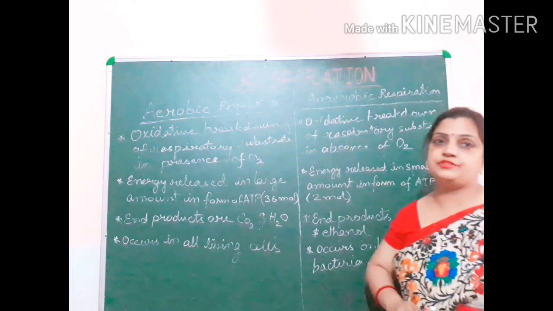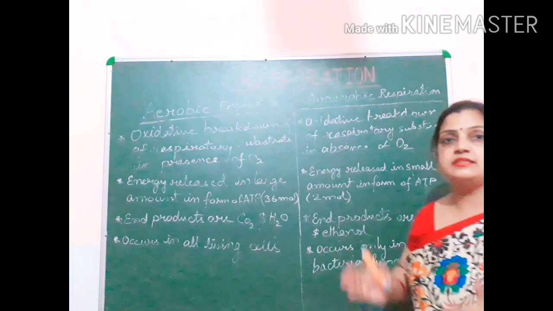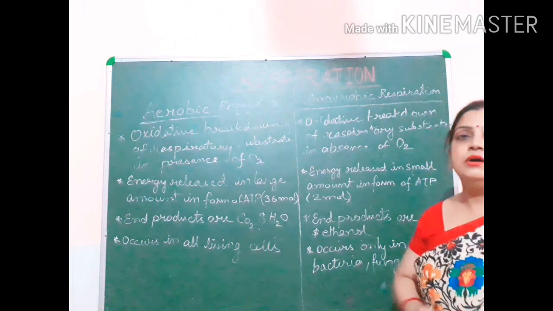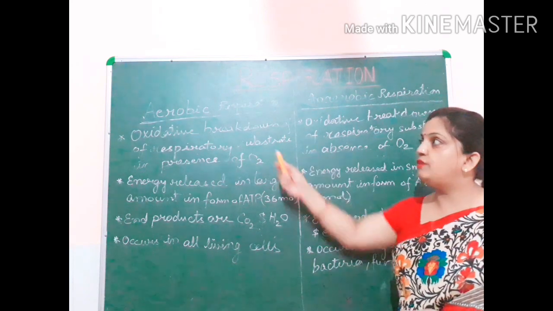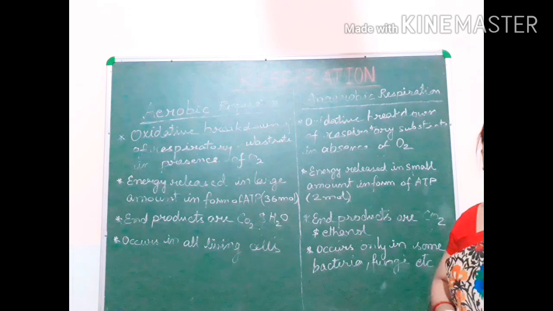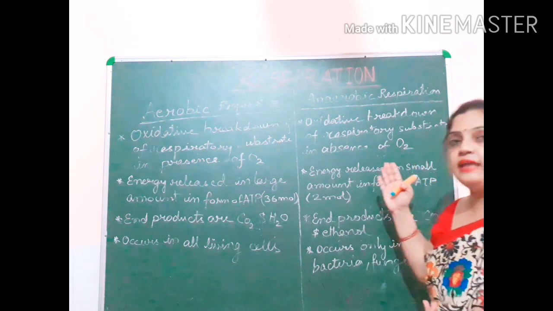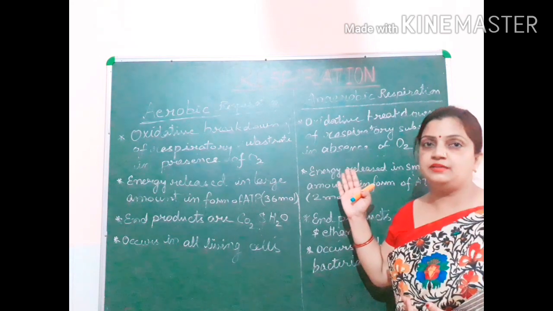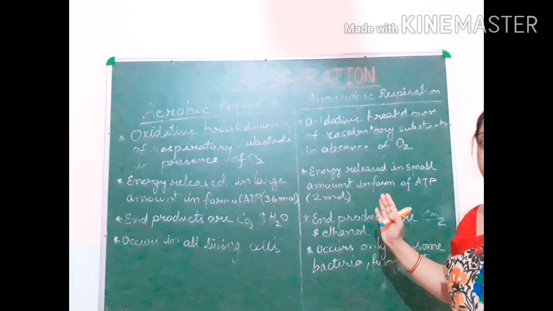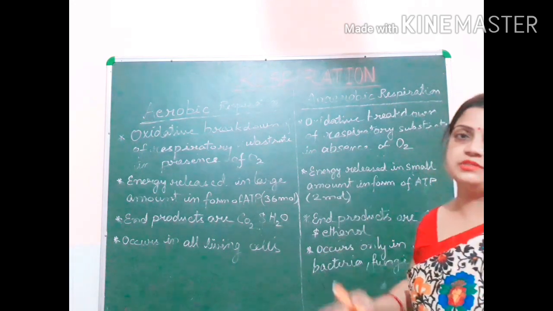In the beginning I also told you that aerobic respiration occurs in all types of living cells. All the living organisms, all the living cells will perform aerobic respiration. But there are certain cases, like bacteria and fungi, where anaerobic respiration takes place. That means in some bacteria and fungi, the respiration is carried on in absence of oxygen.